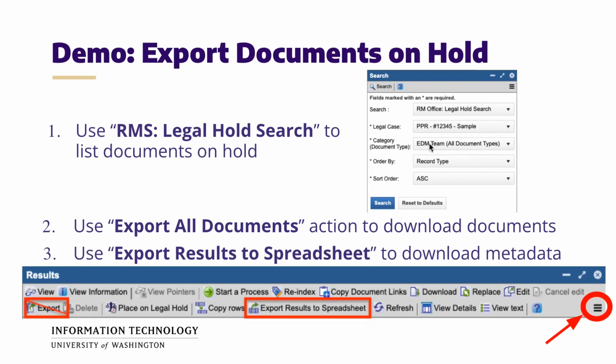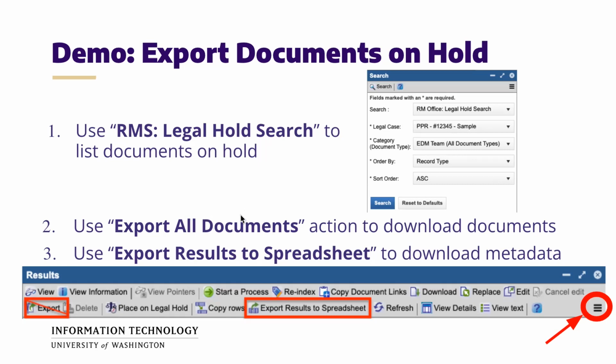So once you select that and you click search, you'll get new search results, and this will display what documents that you have permissions to view are in this legal case that you selected here. This is a way for you to see just what you have put in there. But it's also the way for you to export the documents once you are done fulfilling the request.